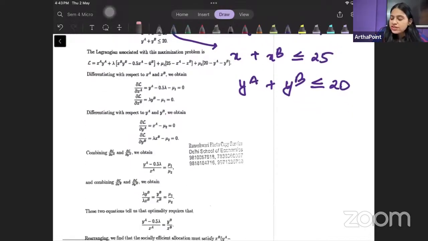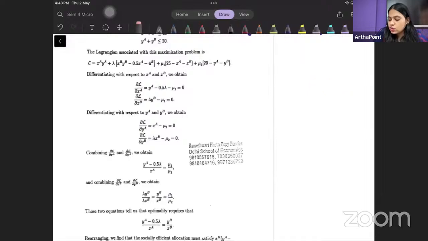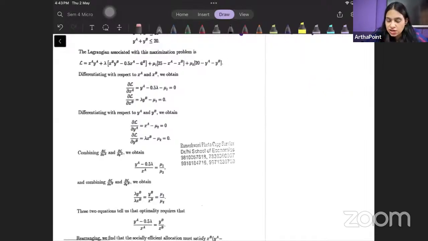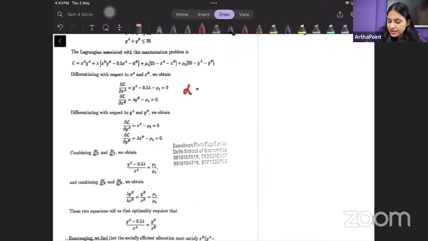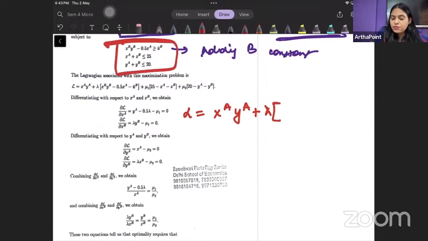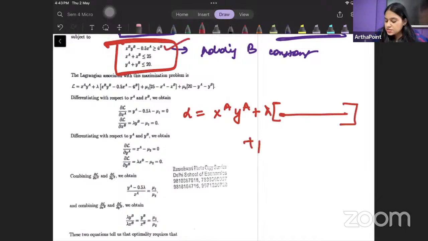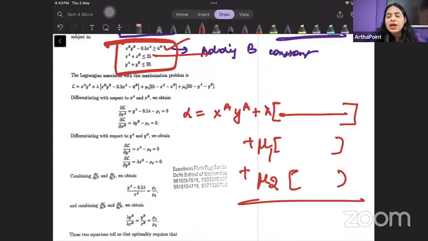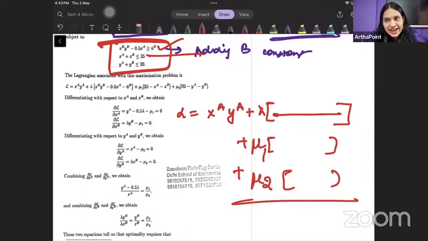Okay, so now all that you are left to do is to apply Lagrange. हमें यहाँ पर Lagrange लगाने की जरूरत है. So I have just applied Lagrange. I have tried to maximize the utility of individual A following these three conditions: plus lambda condition number 1, plus mu1 condition number 2, plus mu2 condition number 3. ठीक है. And I am trying to find the maxima condition. मैं यहाँ पे I'm trying to maximize the Lagrangian function.